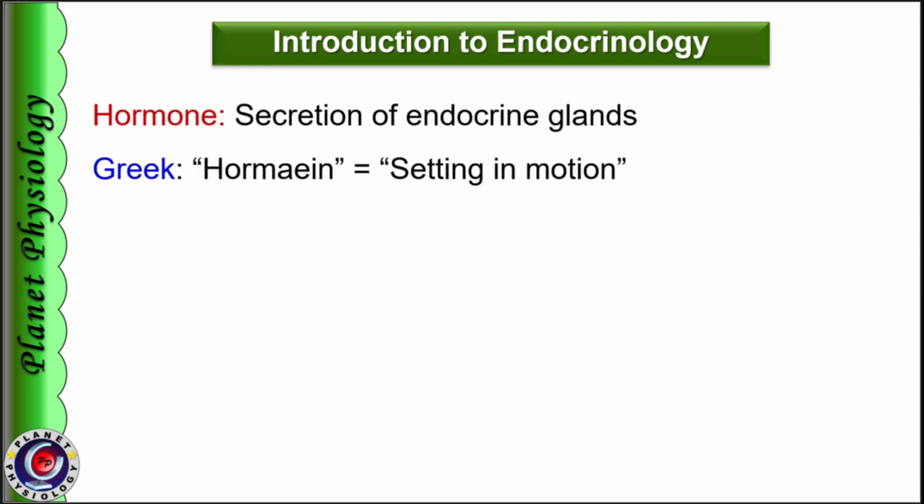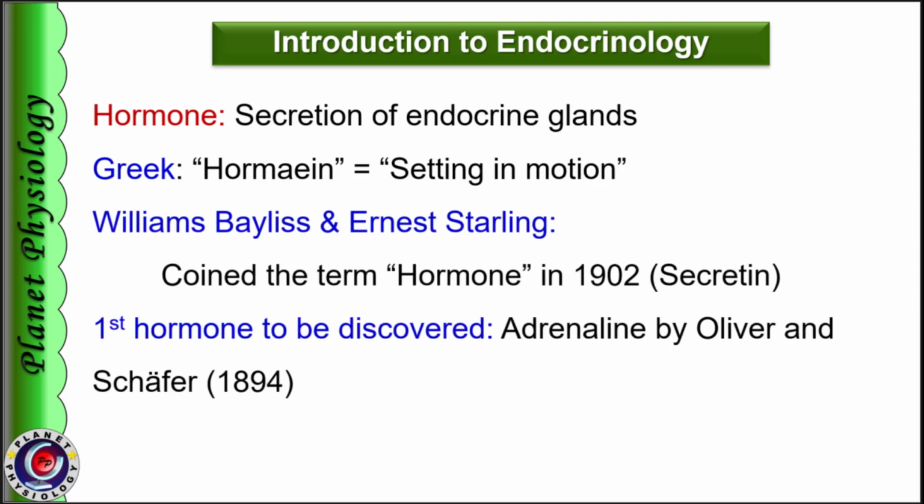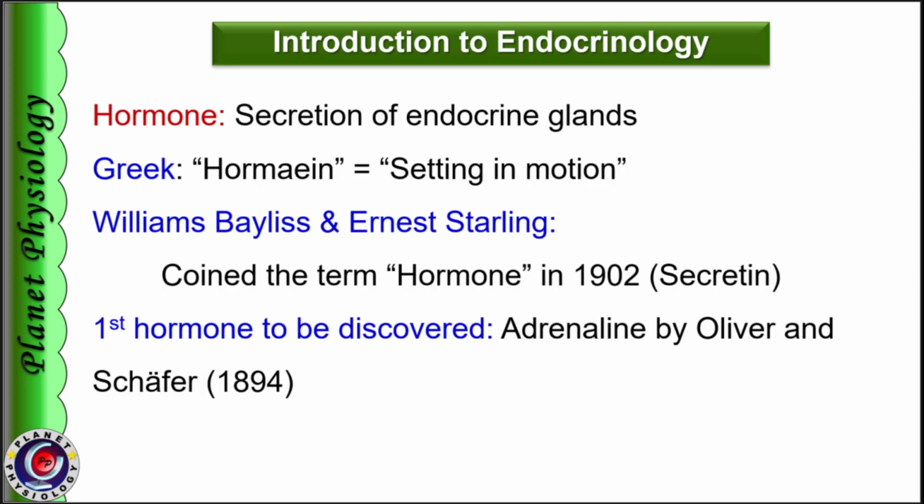The word hormone is derived from the Greek word hormone, which means setting in motion. The term hormone was coined by Bayliss and Starling in 1902 when they discovered secretin. In 1849, Arnold Berthold realized the presence of some chemicals from testes to regulate reproductive behavior in roosters.